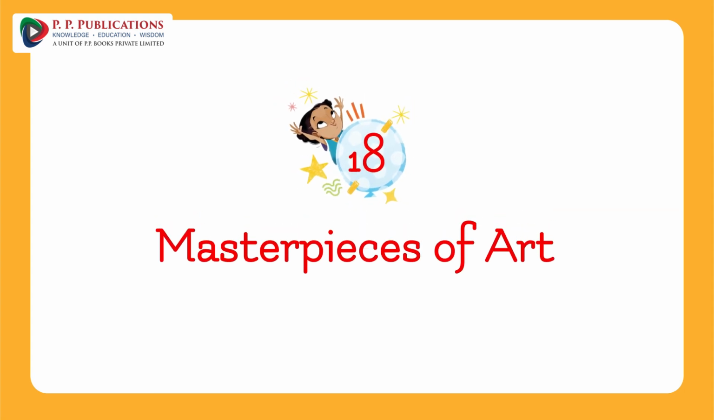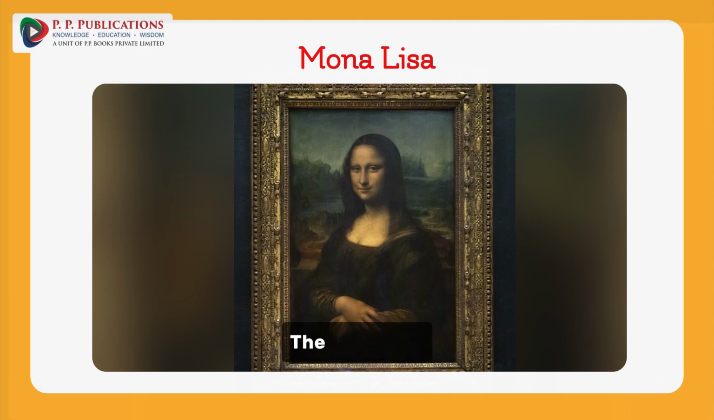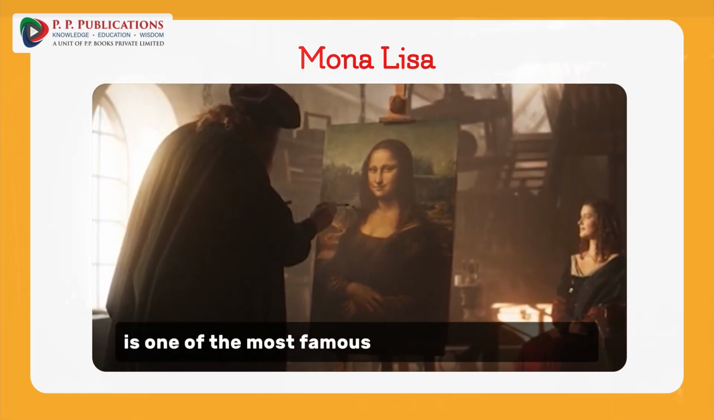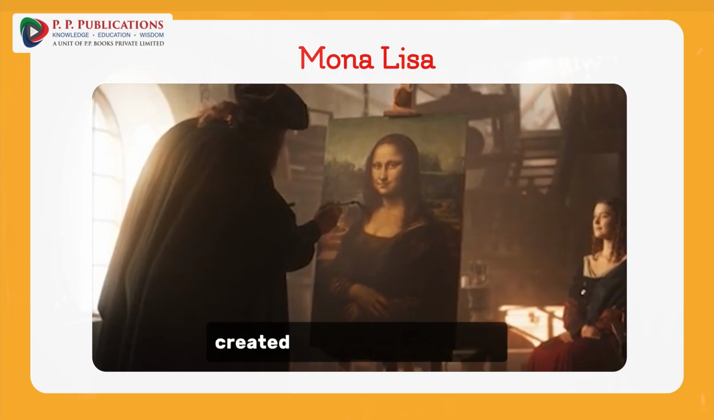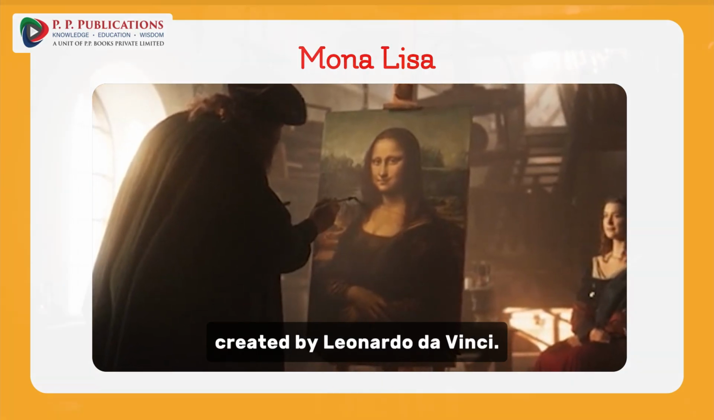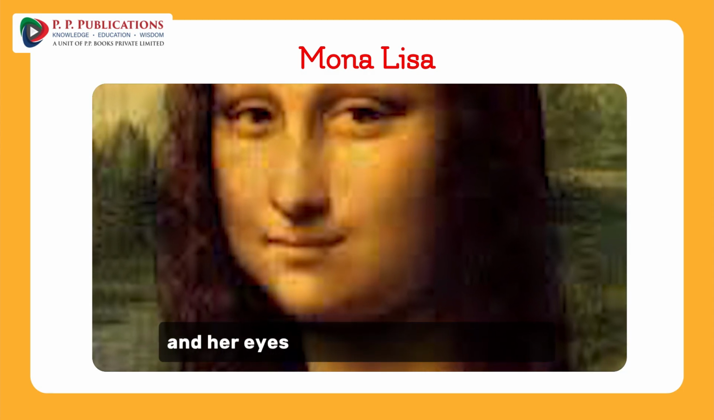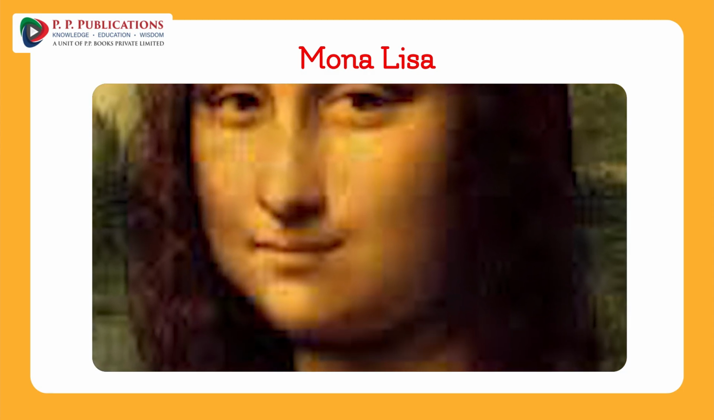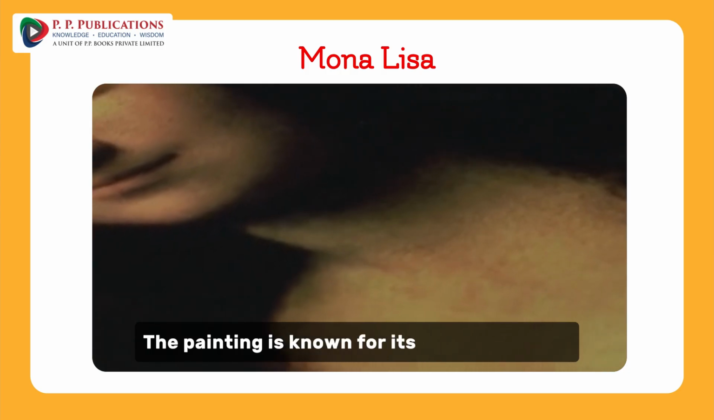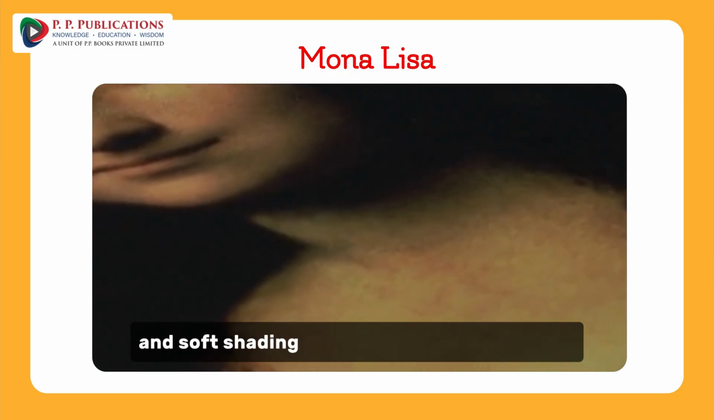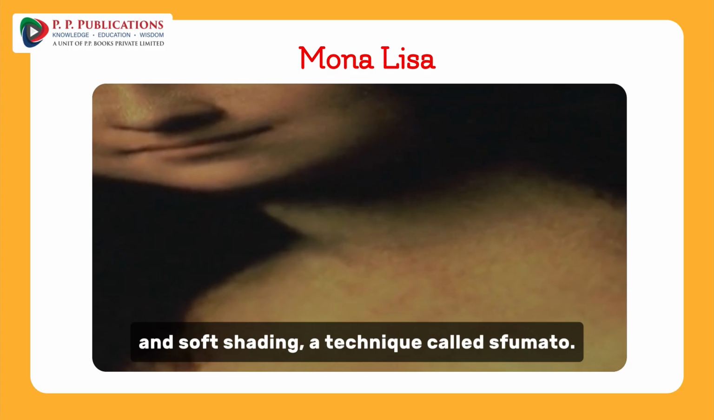Chapter 18 Masterpieces of Art. Mona Lisa. The Mona Lisa is one of the most famous paintings in the world, created by Leonardo da Vinci. It features a woman with a mysterious smile, and her eyes seem to follow the viewer. The painting is known for its realistic details and soft shading, a technique called sfumato.